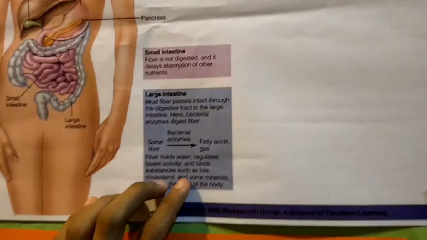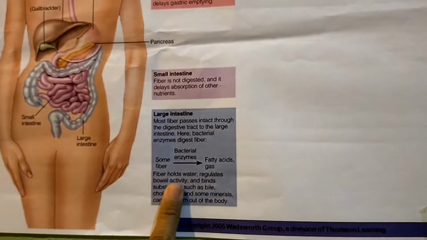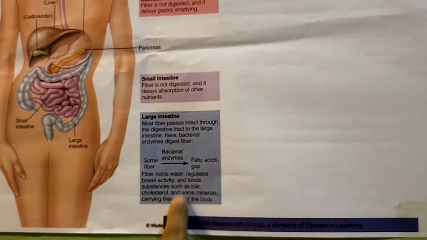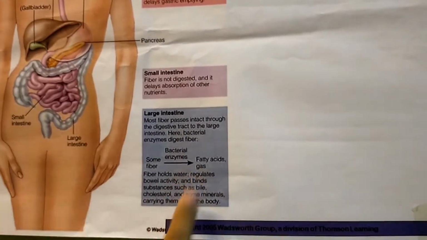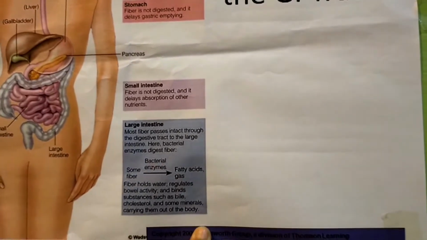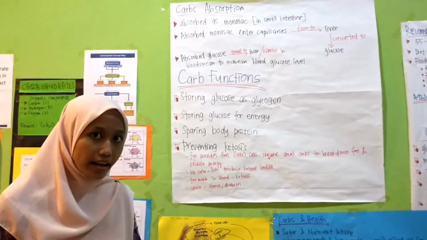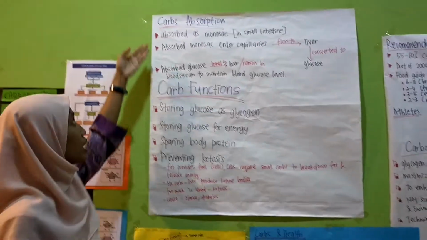The fiber holds water, regulates bowel activity, and binds substances such as bile, cholesterol, and some minerals, carrying them out of the body. I have explained about the digestion in the GI tract, right? So we move to the carb absorption.